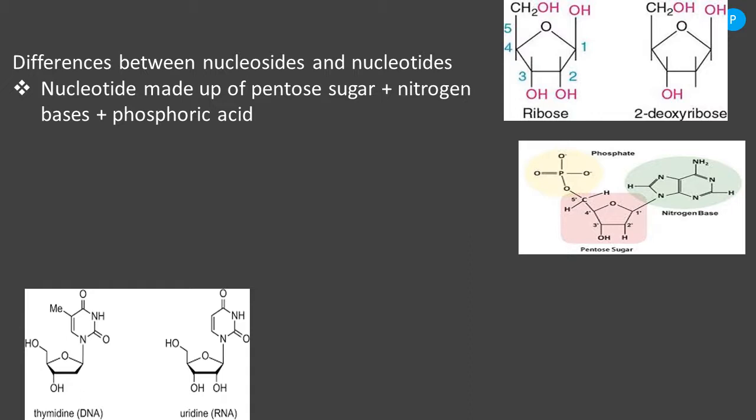And if you come to the nitrogen bases, we have studied about the 5 different nitrogen bases, right? But if you take a single nucleic acid, it consists of only 4 nitrogen bases. So in case of DNA, we have adenine, guanine, cytosine and thymine. But in case of RNA, we have adenine, guanine, cytosine and uracil. There is no thymine. Instead of thymine, we have uracil in case of RNA.